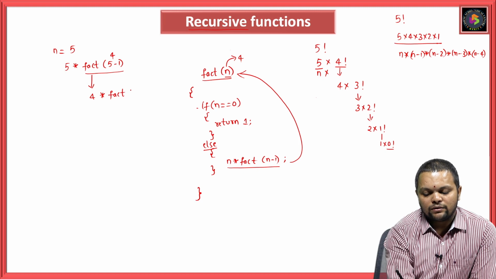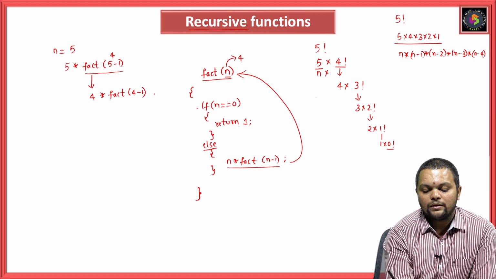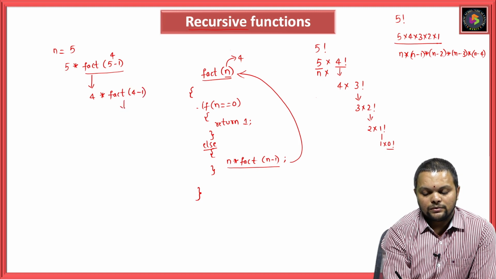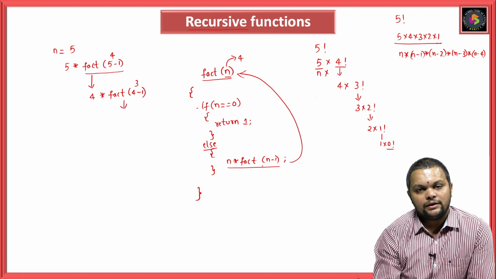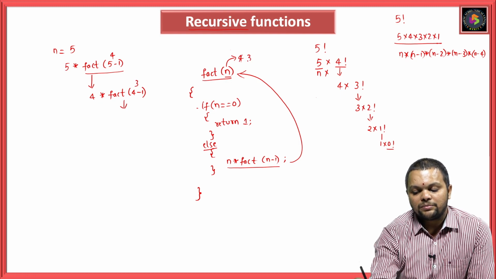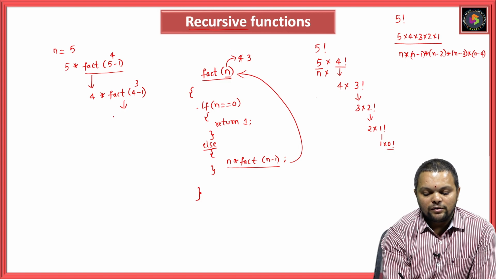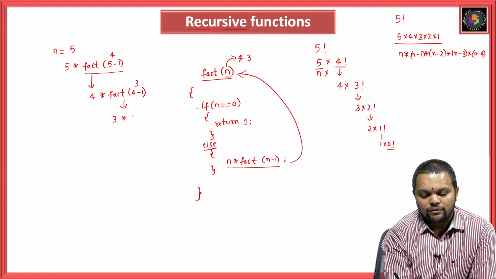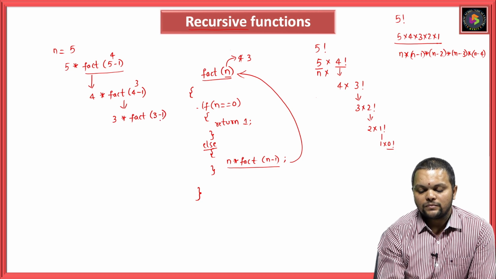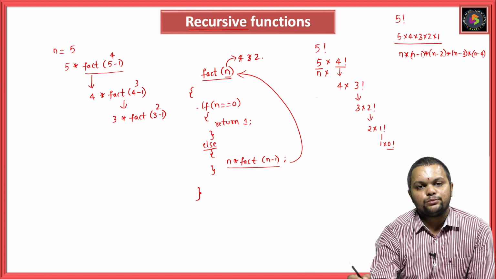4 into fact of 4 minus 1. In the next iteration, it will be fact of 3 now. In place of n, 4 is replaced with 3. Now this will be 3 into fact of 3 minus 1. So this will be fact of 2 now. In place of 3, that should be 2.